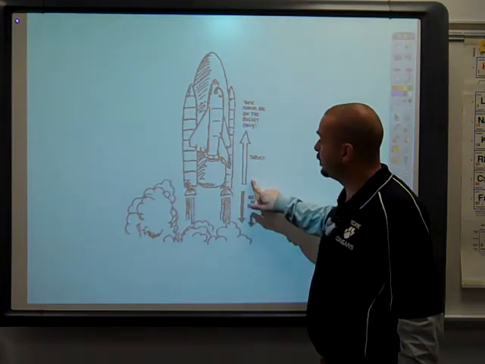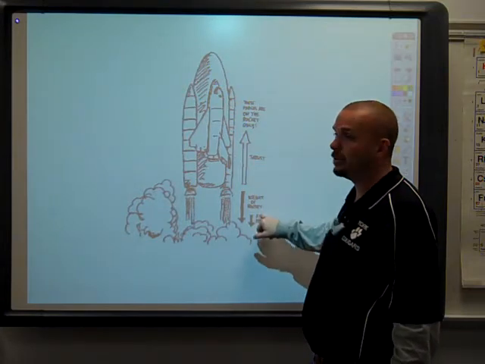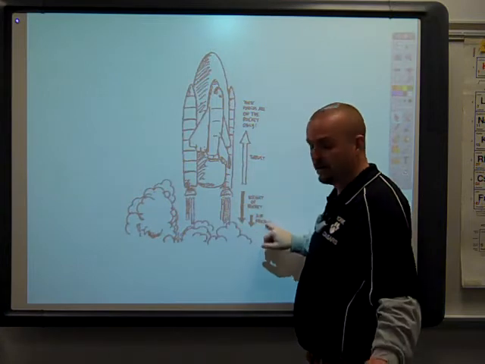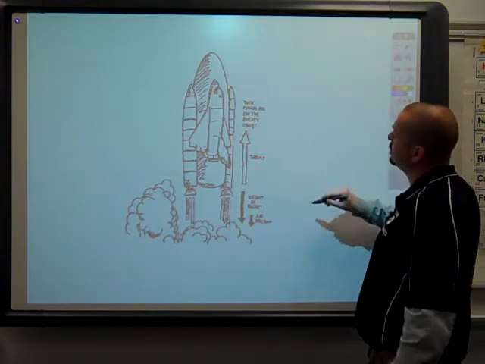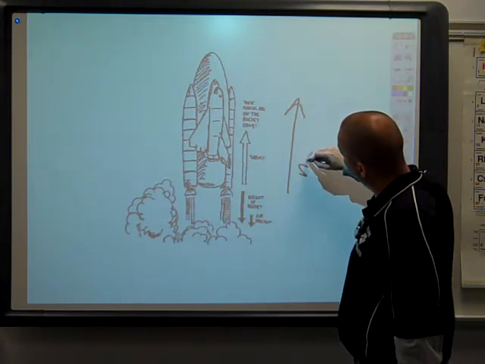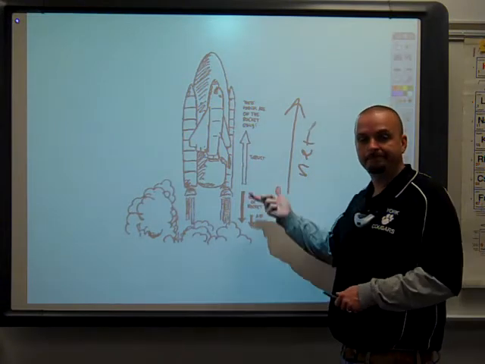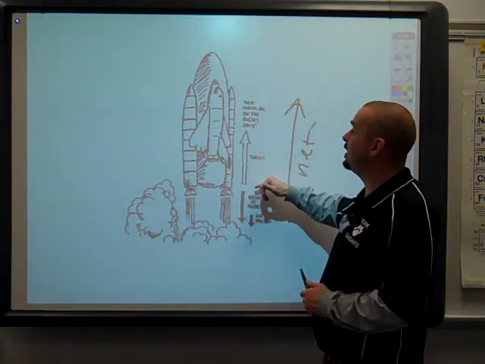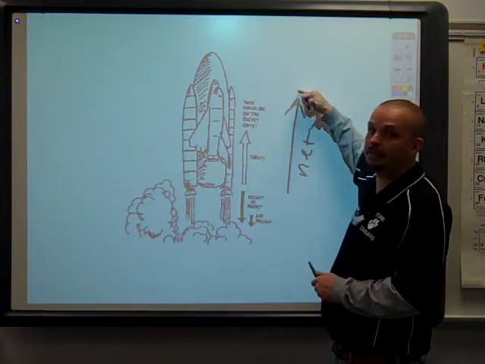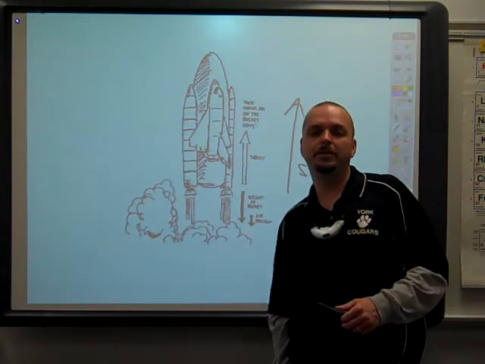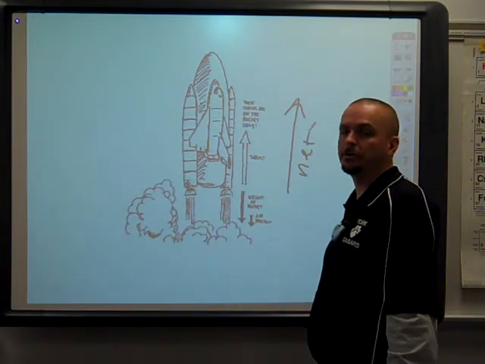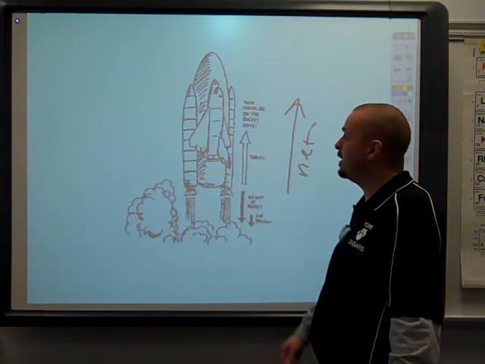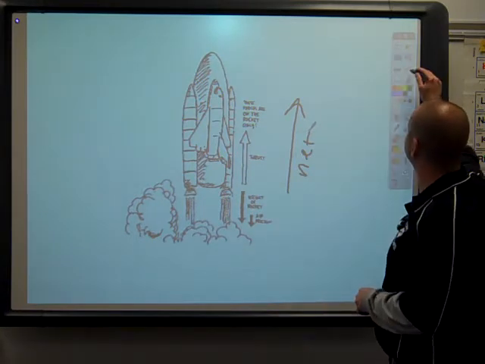But if the engines can produce a force that is stronger than these two, if the thrust of the rocket is stronger than the weight of the rocket and the air resistance on that rocket, we will have a net force upward, and the rocket will accelerate upward. Since the rocket is moving up and the net force is in the same direction, again, if the net force is in the same direction as the motion, the rocket will speed up. So it will accelerate by gaining speed, by increasing speed.